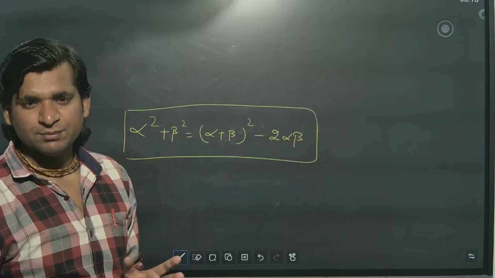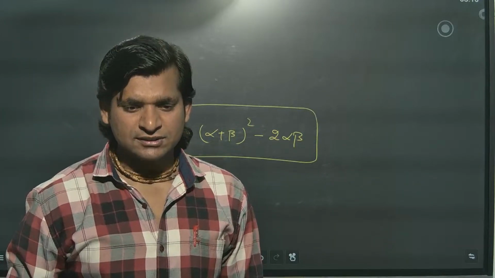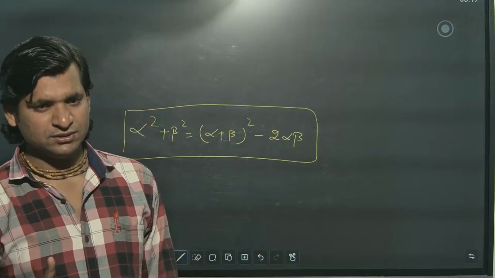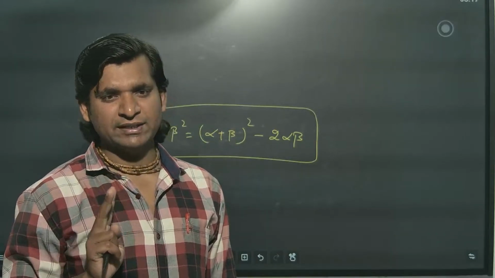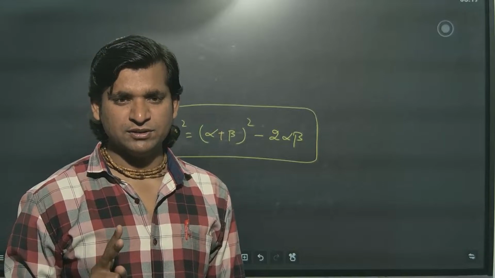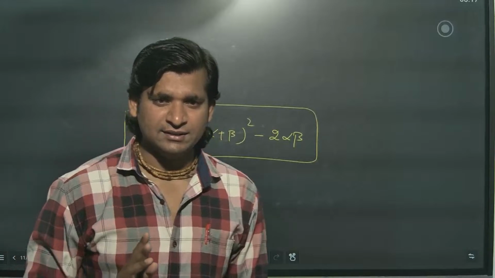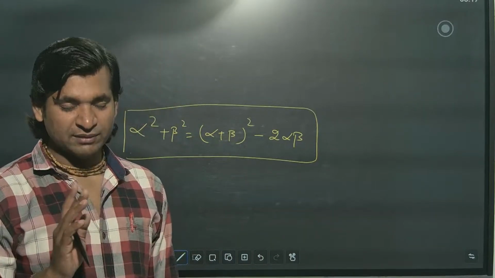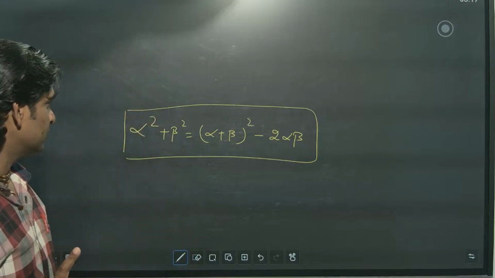Application of quadratic polynomial. So this is the required concept from this chapter. They will ask either to find the zeros, first question, or using zeros find the quadratic polynomial. Third, sum and product are given, and you have to find the quadratic polynomial using those.